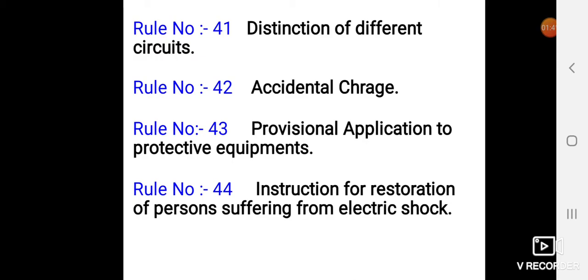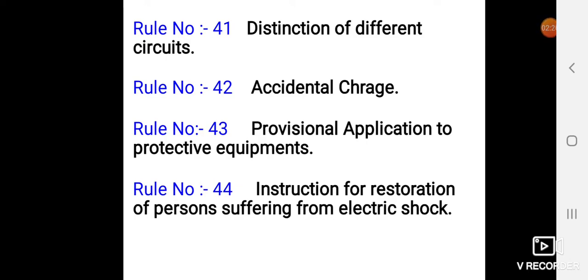Then the next one is rule number 42, accidental charge. In this rule, the owner of all circuits and apparatus shall so arrange them that there shall be no danger of any part thereof becoming accidentally charged to any voltage beyond the limits of voltage for which they are intended.